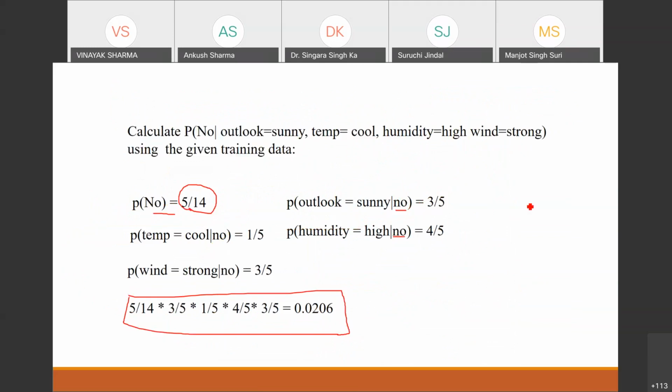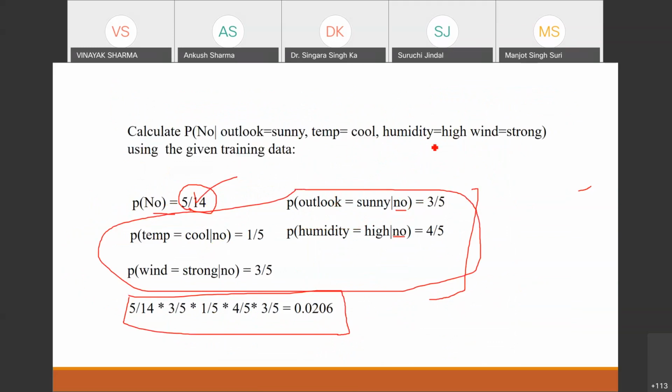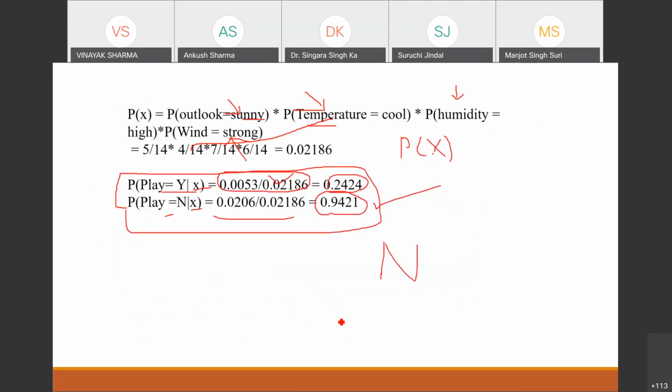Similar case, you need to repeat for the second class, which is the no class. 5 by 14 is the probability of this no class, and we have the conditional probabilities of these feature values with respect to this no class, and we multiply them and get this one. Then in the last, we have to calculate the simple probability for each of the features. What is the probability when outlook is sunny? You go into the table and count the rows for the sunny values, which are 5 in this data set. So 5 by 14 is the probability of this one.